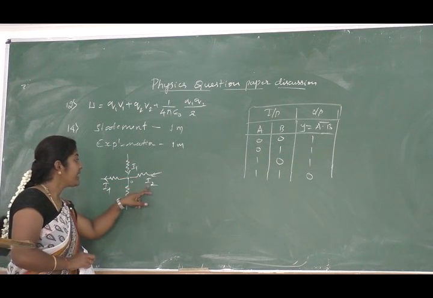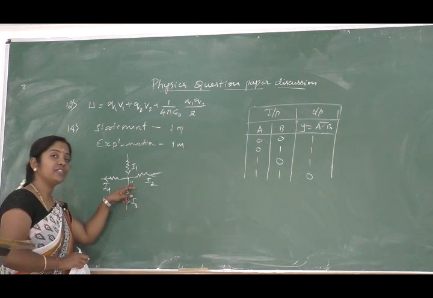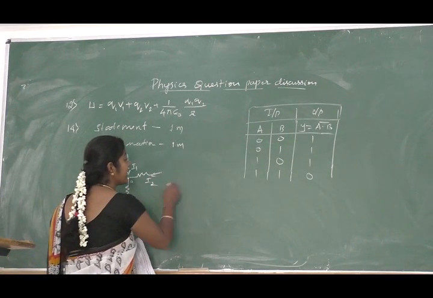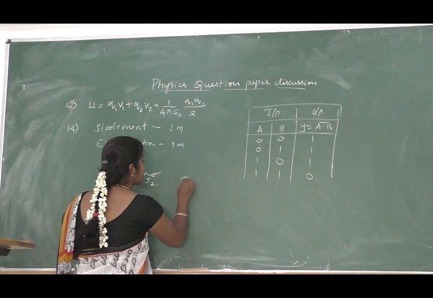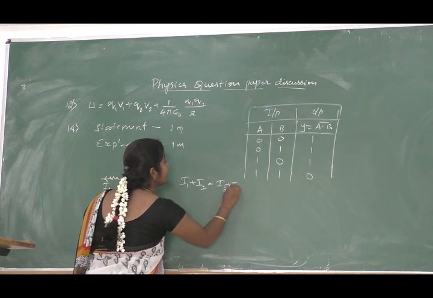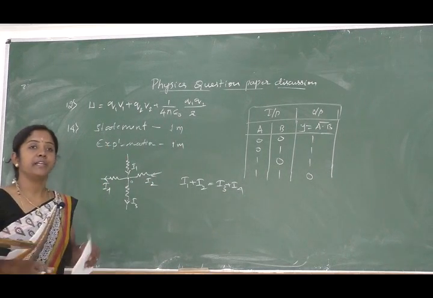I1 and I2 are entering the junction, whereas I3 and I4 are leaving the junction. So according to the law, I1 plus I2 is equal to I3 plus I4. So this is the explanation part.